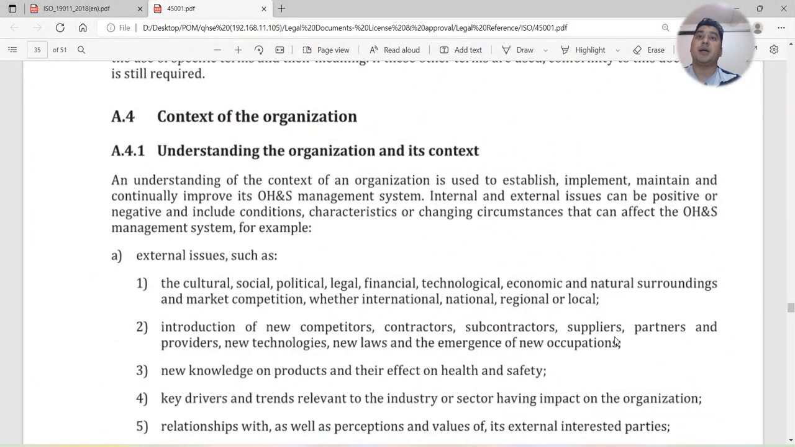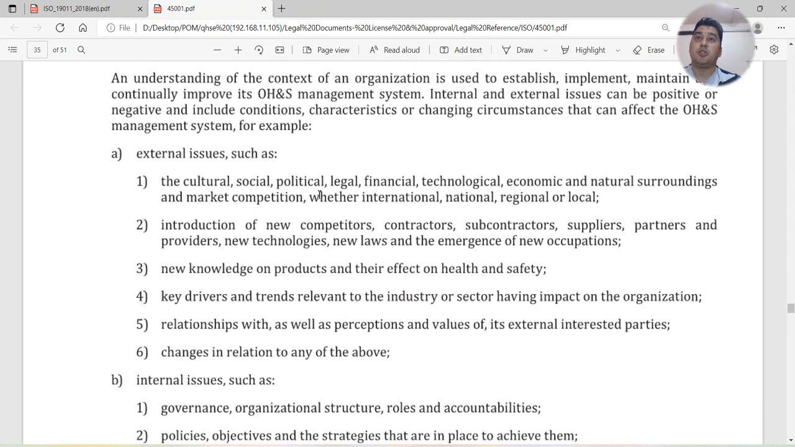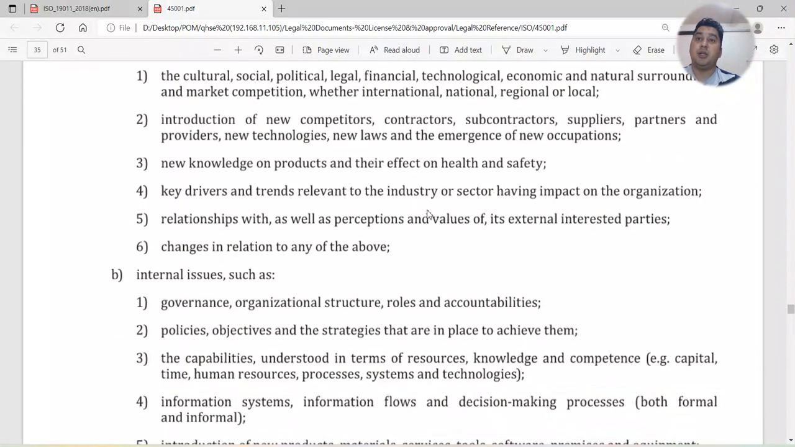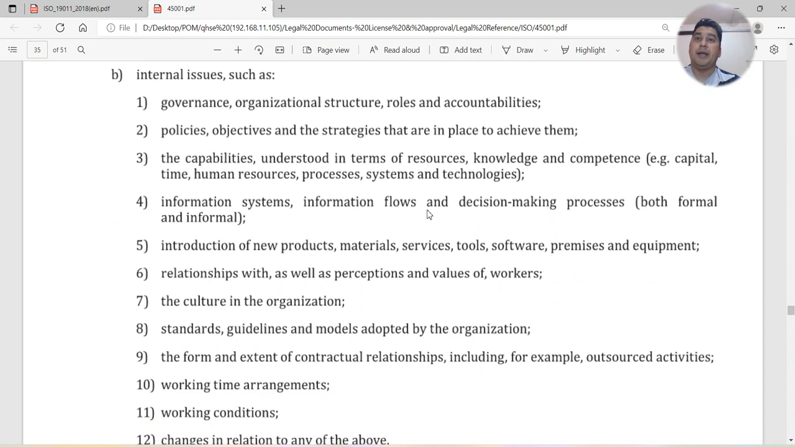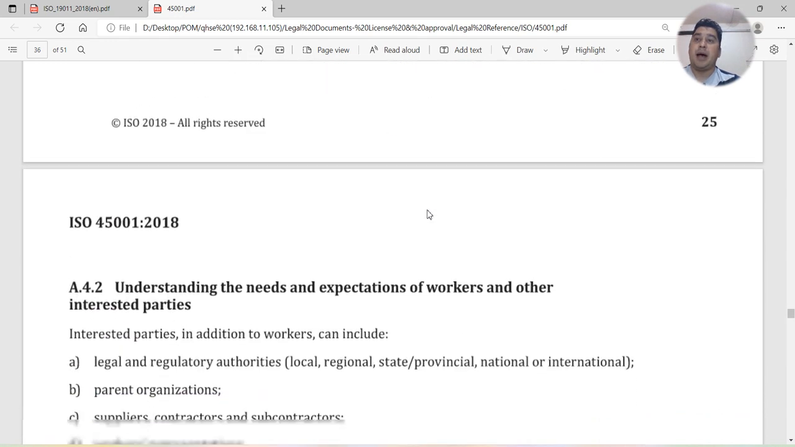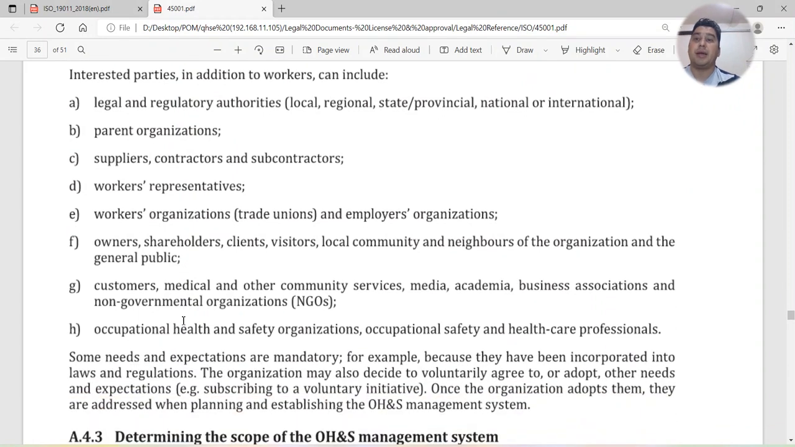Context of the organization, understanding the organization and its context. If you don't know what the context of the organization is and what the external issues are, it will tell you. Cultural, social, political, legal, financial, technological, economic, natural surroundings. So these are the external issues. Internal issues such as governance, organizational structures, roles, responsibilities, capabilities, introduction of new products, materials, services, tools, software. After that, understanding the needs and expectations of workers and other interested parties. It will tell you who your interested parties are, so you can get some more ideas.